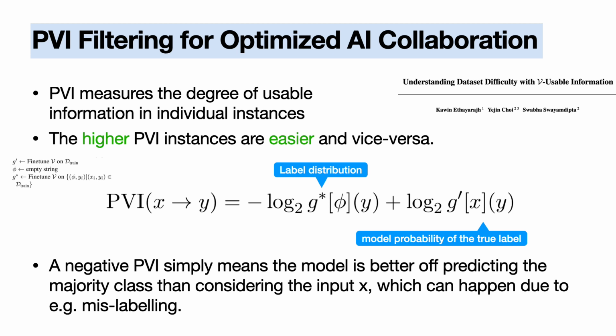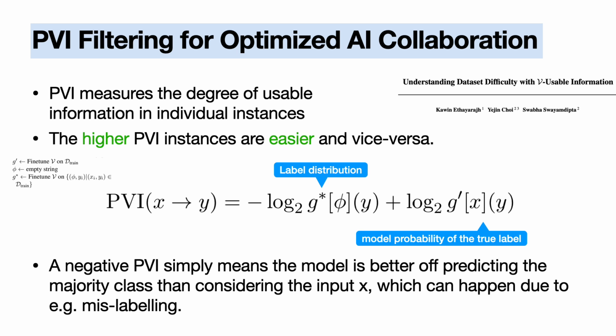Moving on to the third step of our ICDA framework, PVI filtering. PVI, Pointwise V information, is a measure proposed by Ethayarajh et al. It measures the degree of usable information in individual instances. Intuitively, high PVI instances are easier for the model to predict correctly, while low PVI instances are harder and may not be useful for training.